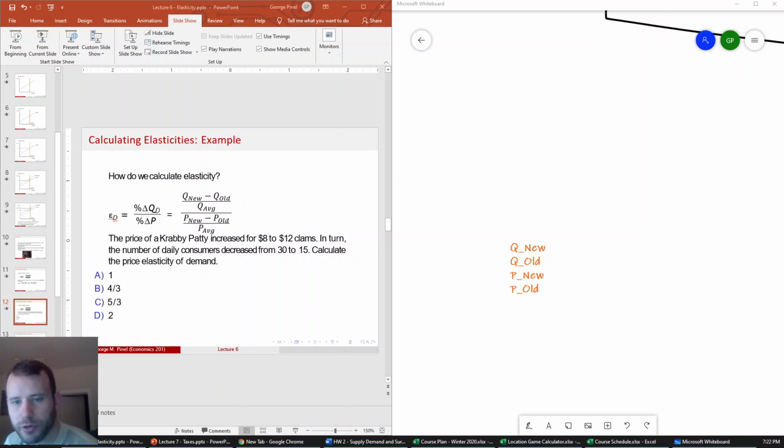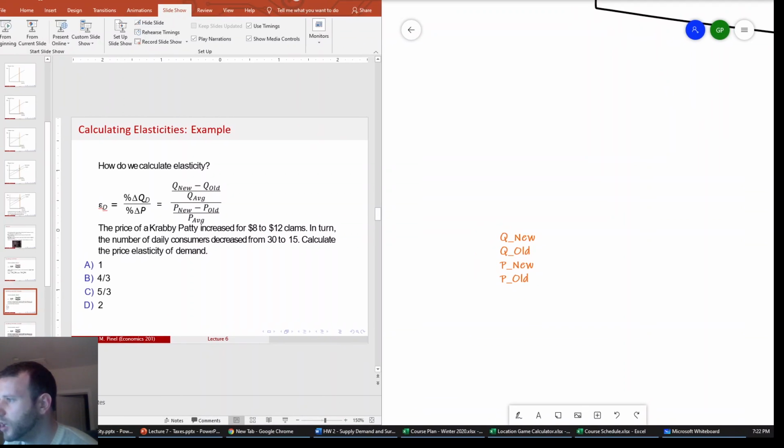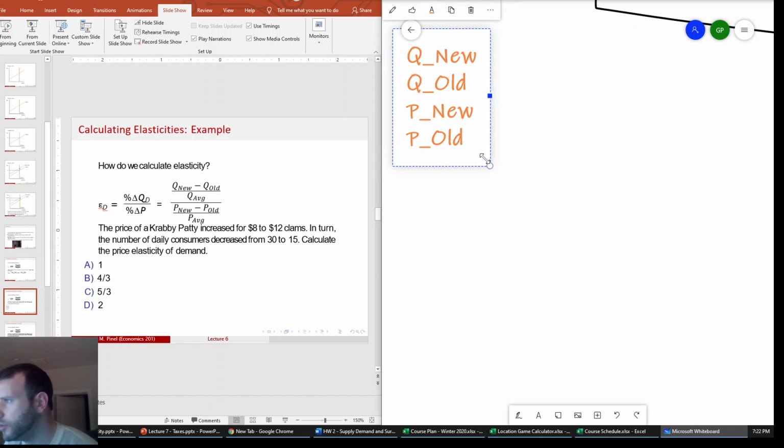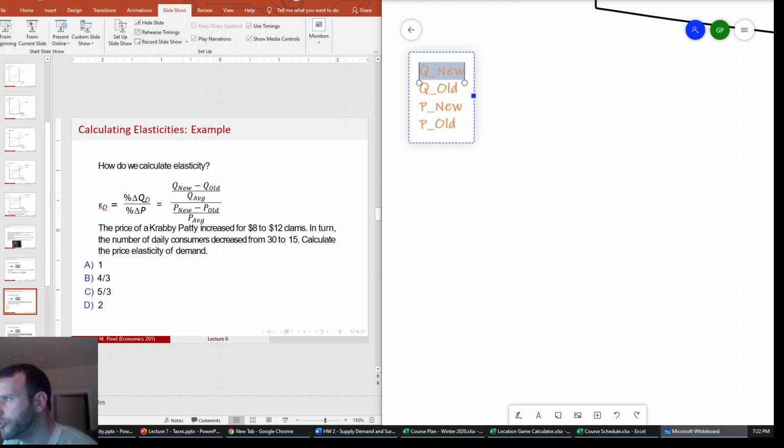Okay, so I split the screen so that I can see the new and old price and quantity. So the new quantity is now 15. The number of consumers decreases from 30 to 15. So the new quantity is 15, the old quantity was 30, the new price is 12, and the old price is 8.